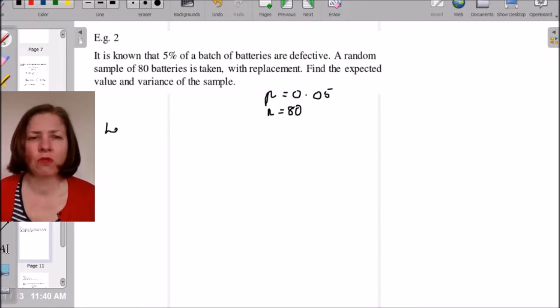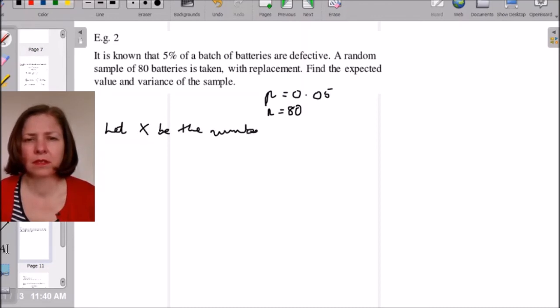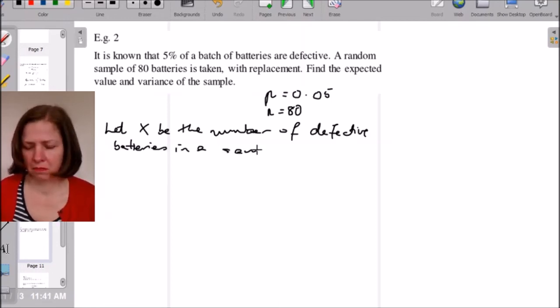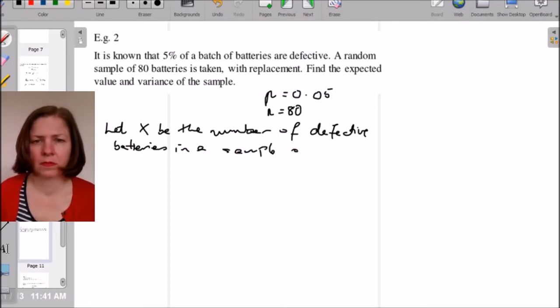So I need to, of course, define my variable. Let x be... and you've got to do this properly. Don't skip it. Sorry, you can barely read that. That's my terrible scroll.